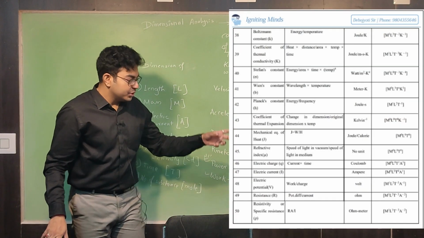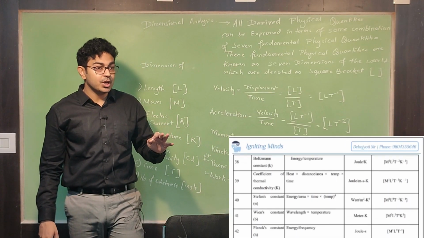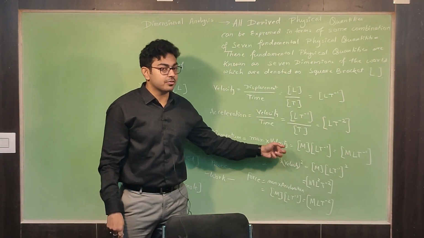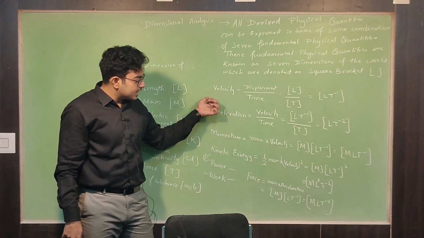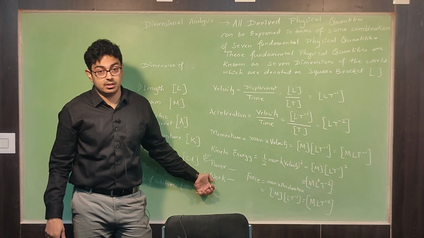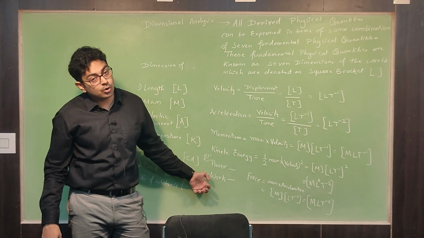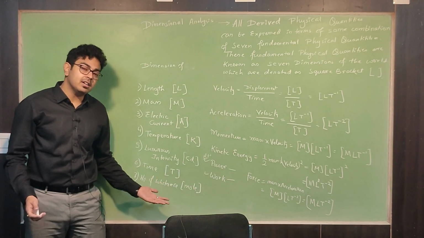So there you are going to find all of the physical quantities, and what's your job? You have to understand how you can find out the physical quantities' dimensions, and you have to learn these physical quantities that I have written over here. You have to learn it. This is very important. Very, very important. Okay? Is that clear? Please take a look, and if you need, you can take a screenshot from here.